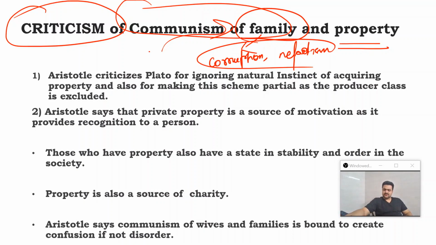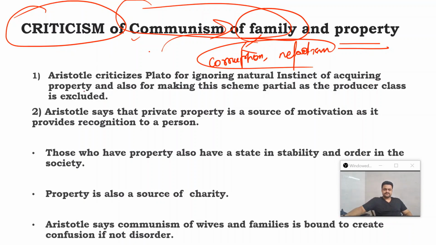That is something that we are going to see in a much more detailed manner when we study Western political thought, when we study Karl Marx. So that was needed in order to understand the parallels that were drawn between Plato's scheme of communism and Marx's scheme of communism. And there I also pointed out how these two schemes of communism are totally different, and that is why it would be incorrect to draw parallels between them.